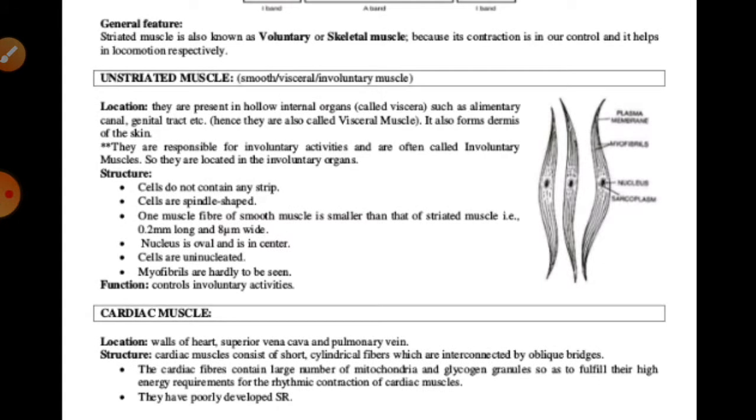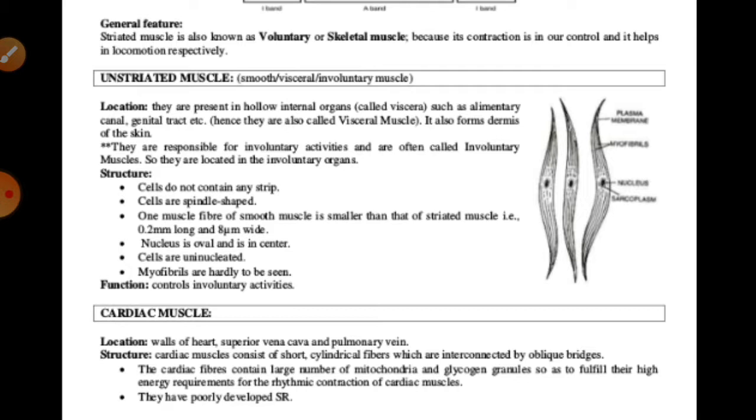Another type of muscle is the unstriated muscle, also called smooth, visceral or involuntary muscle. These non-striated or smooth muscles are found in the walls of the esophagus, stomach, intestine, urinogenital tract, urinary bladder, blood vessels, iris, ciliary muscles of the eye, and dermis of the skin. They can be found in all these parts.